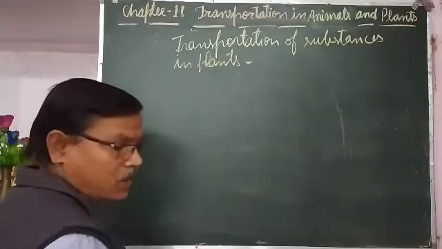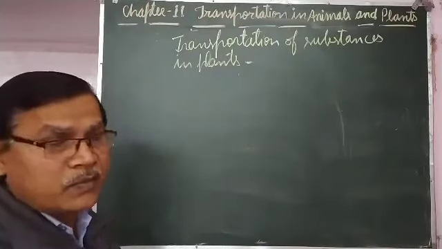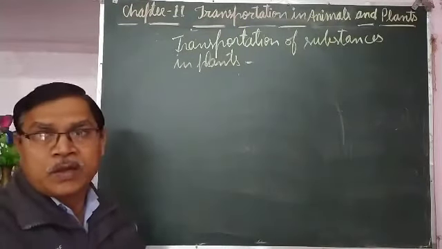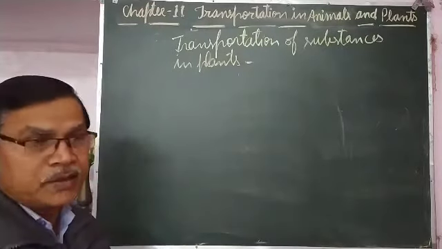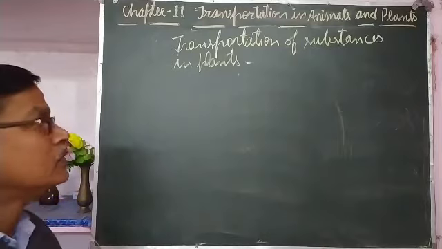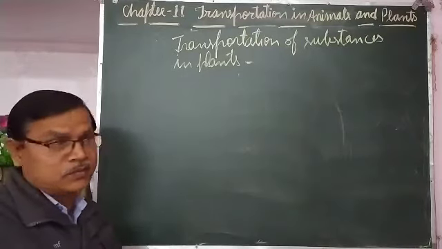As in our body or in the body of animals, various substances are required by every cell, and those substances are carried to the cell, wherever it is present, through blood circulation.